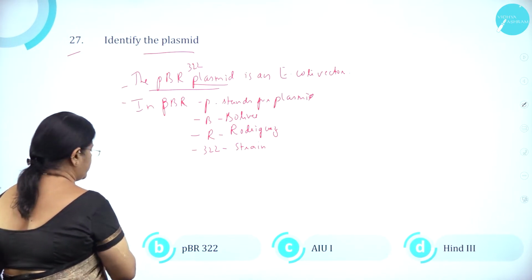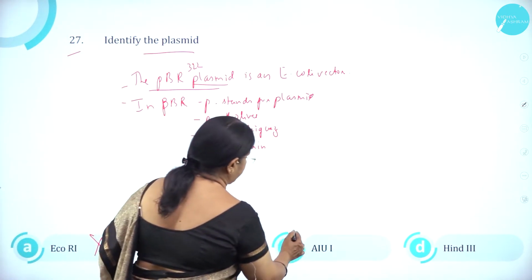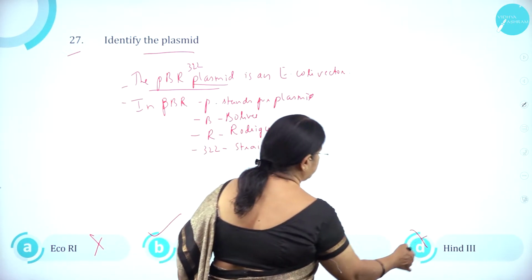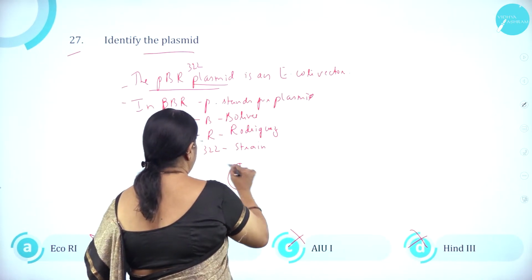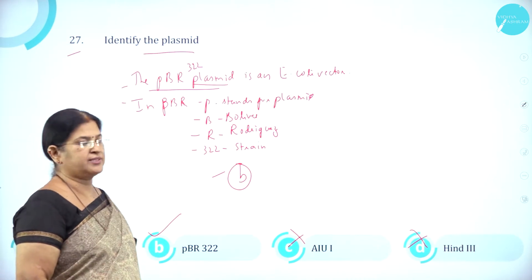Option A, E. coli is wrong. Option B, pBR322 is correct. Option C is wrong and option D is wrong. So option B is the right answer.